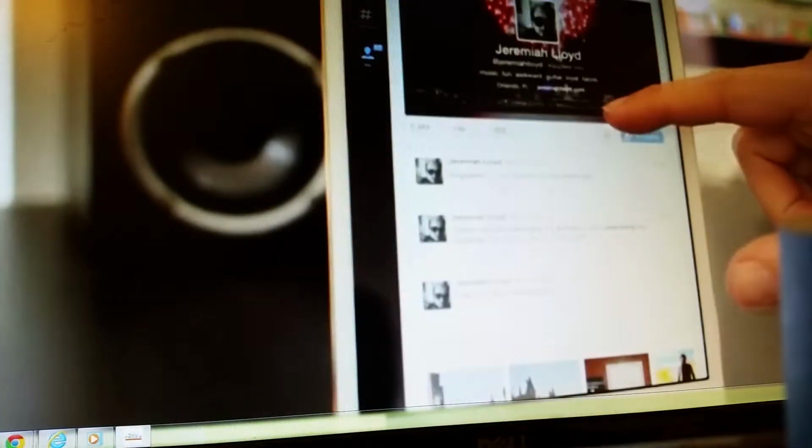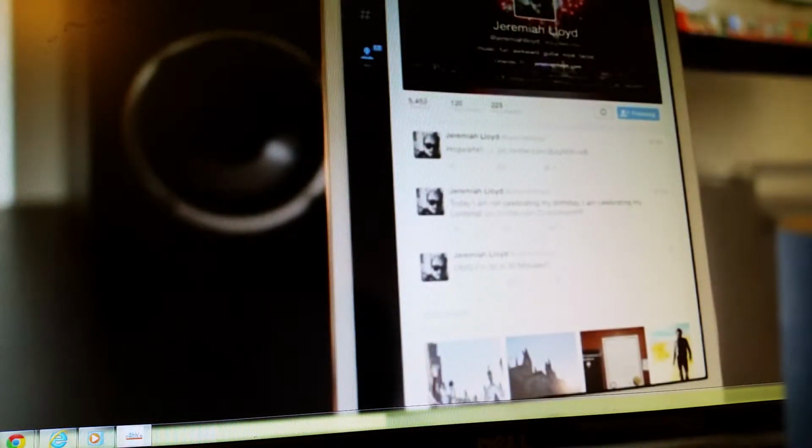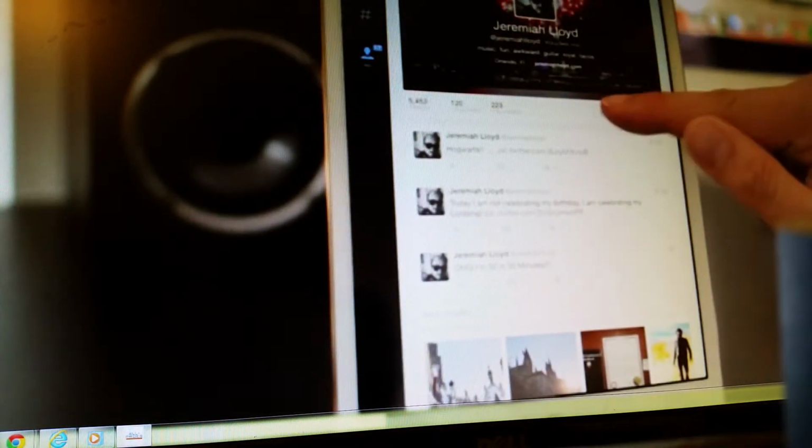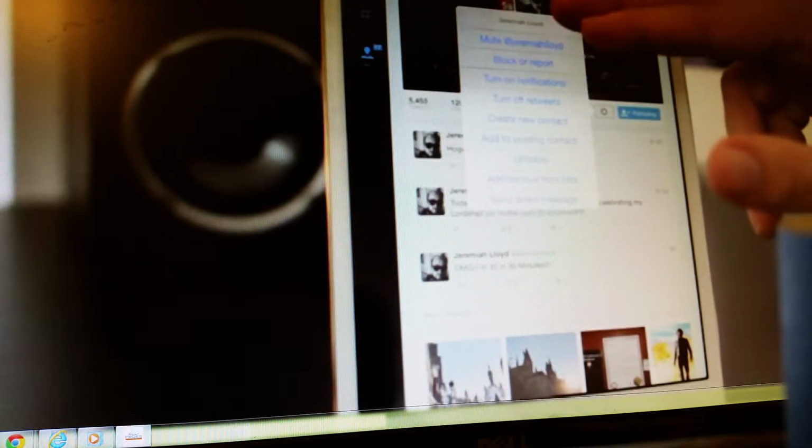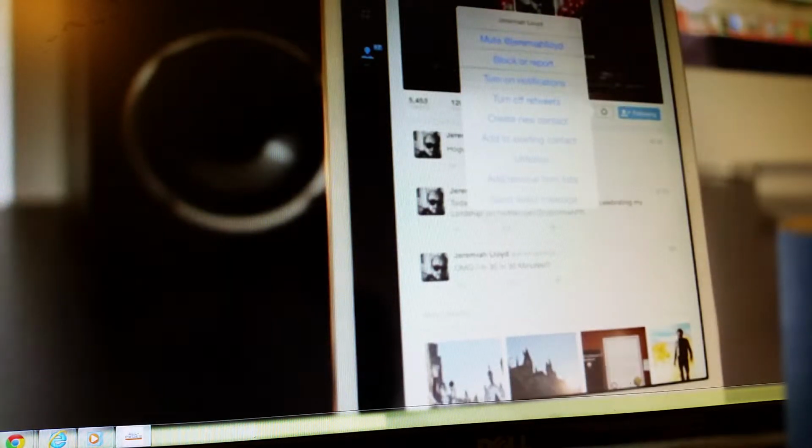So here we are on my buddy Jeremiah. The button that I want to show you is, again, the gear button. When I hit this button, all of these different menus come up, and I'm going to teach you what each one of these does. So the first thing is mute at Jeremiah Lloyd. What this allows me to do is mute him without actually unfollowing him. That means they will not show up in my feed.